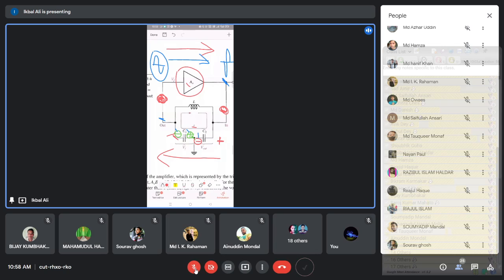50% of the phase shift, that is the 180-degree phase shift, is given by the amplifier. Another 180-degree phase shift is given by this beta network when the output signal passes through this beta network and appears as the feedback signal here. So the total phase shift is 360 degrees. That is the Barkhausen condition of the oscillations, and that is satisfied in this way in this circuit.